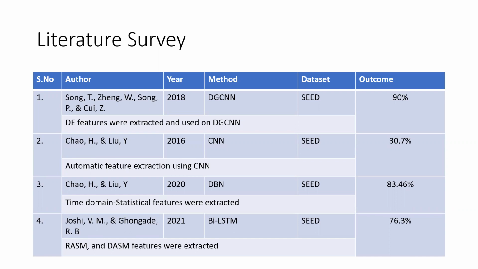In these literature surveys, first they used DE features for extraction and used DGCNN, the dataset was SEED, and the outcome was 90%. Automatic feature extraction using CNN was done in the second paper, and the outcome was 30.7%. In the third paper, time domain statistical features were extracted, the method was DBN, and 83.46% was the outcome. At last, RASM and DASM features were extracted, the method used was BLSTM, and they got just 76.3%.